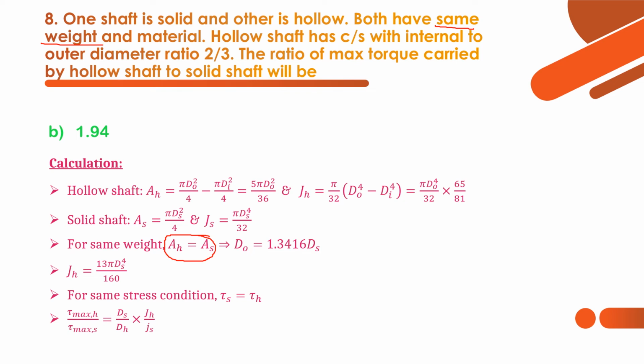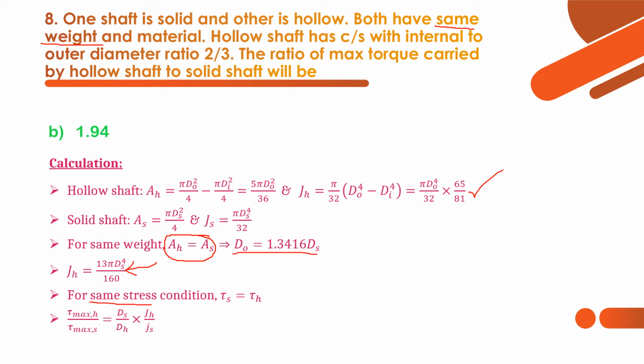AH equal to AS. So we can get the answer in terms of outer diameter of the hollow shaft and diameter of solid shaft. So d naught equal to 1.3416 ds. Just you can pause this video and calculate all the things, so that you can get the answer like this. And in case of JH, JH is equal to pi d naught power 4 by 32 into 65 by 81 for hollow shaft. So just substitute d naught as 1.3416 ds here, so that we can get an expression like this.